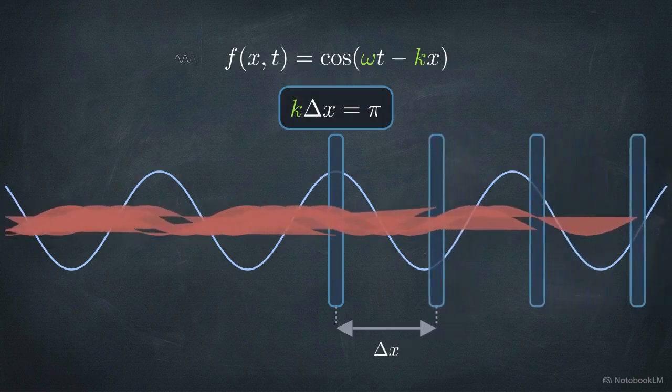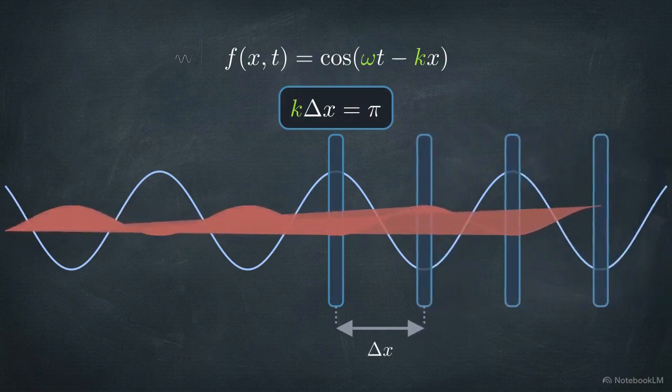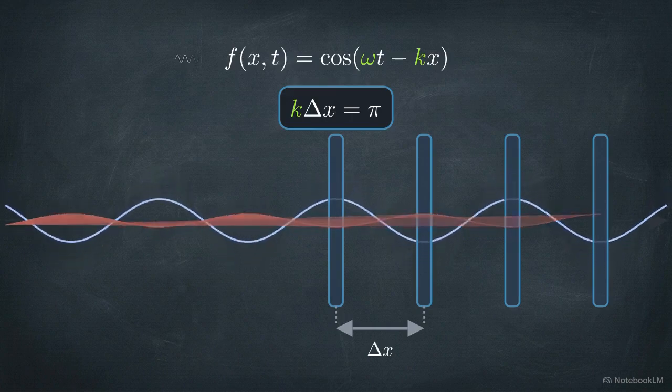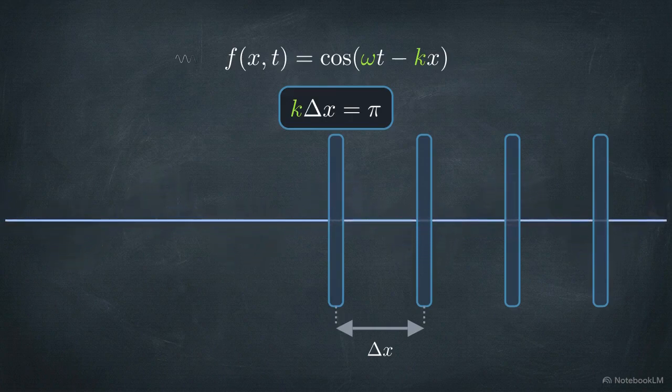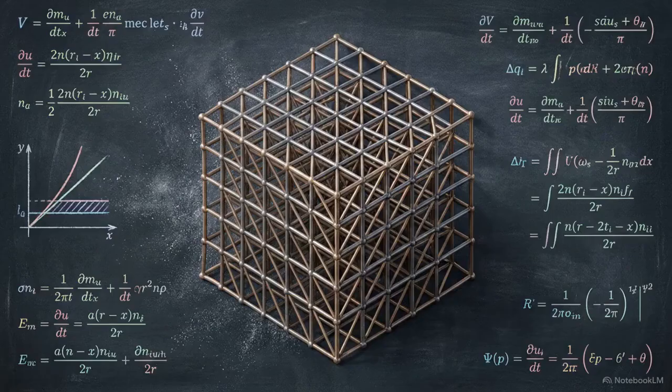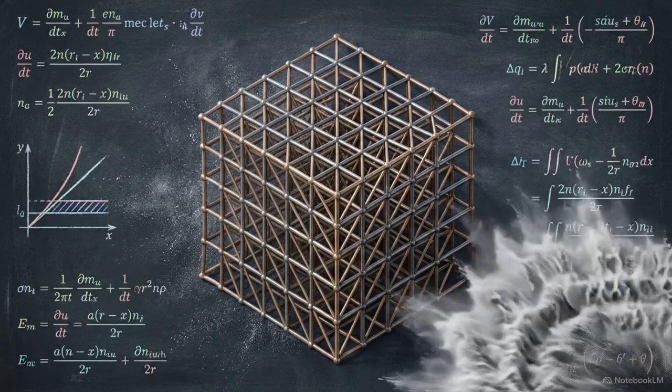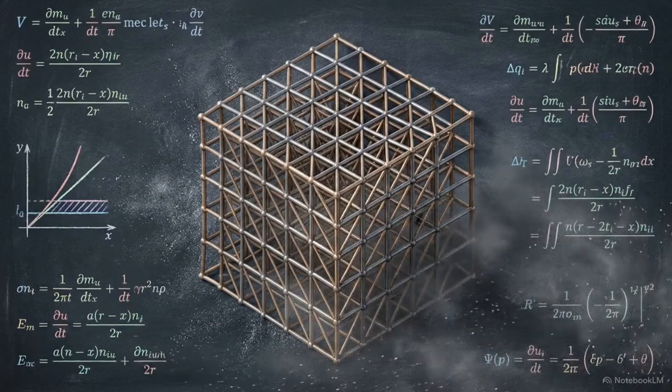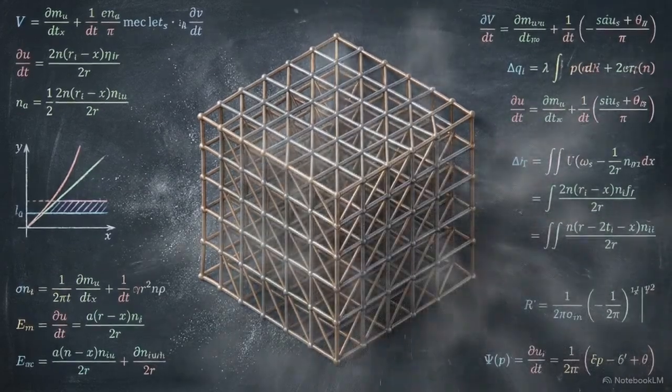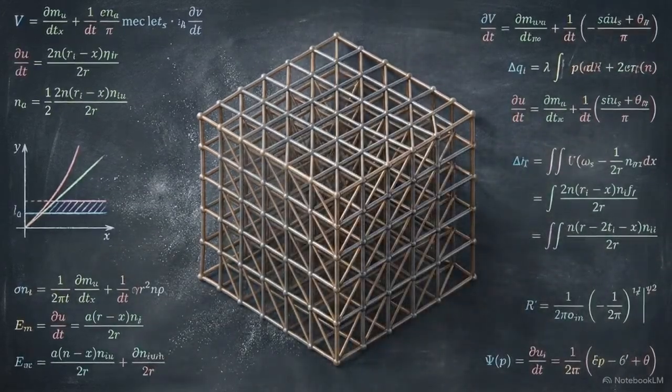The critical mathematical condition for Bragg scattering occurs when the distance between these scatterers is exactly half the incoming wavelength. When k times delta x equals pi, every single reflected wave aligns perfectly 180 degrees out of phase with the incoming wave, causing total destructive interference. This interference creates what engineers call a stop band or a band gap. The vibration is physically blocked from propagating any deeper into the material.